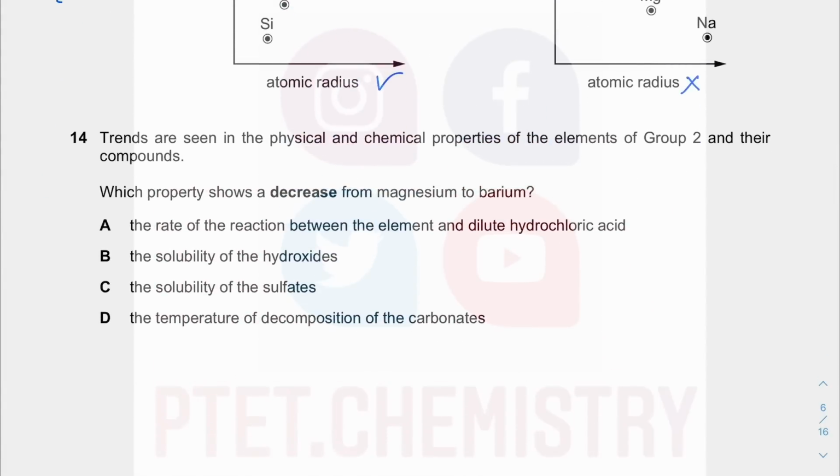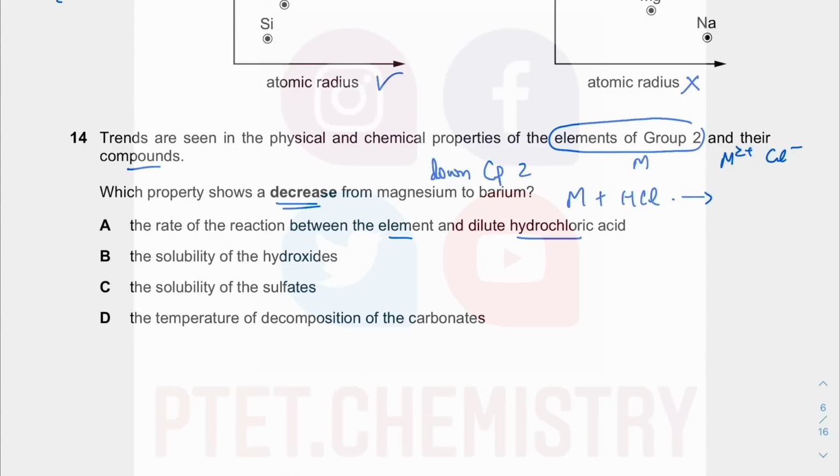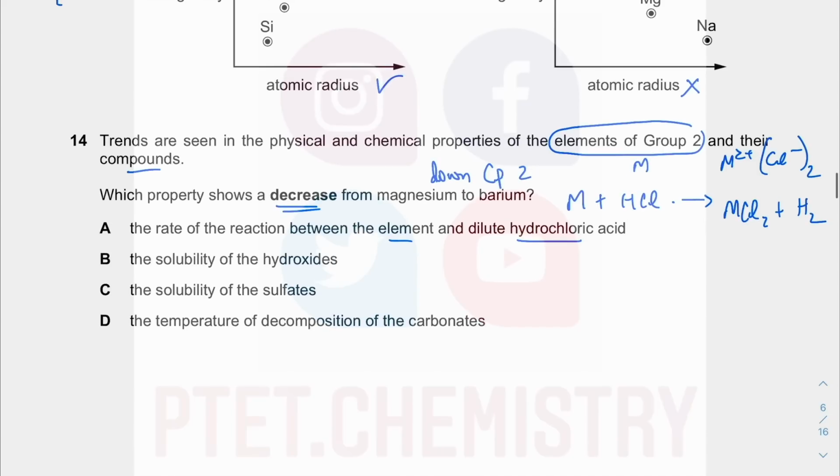Number 14, you have trends in physical and chemical properties of group 2 elements and their compounds, of course. What shows a decrease from magnesium to barium down group 2? What is decreasing? Between the element and dilute hydrochloric acid, when you have M plus HCl, if you have a group 2 element M, you have M2+ and Cl-. Lowest common multiple, LCM, primary school, I think primary 4 when I did mine, you need 2 of these because 2 times minus 1 balances out 1 times plus 2. Okay, you get MCl2 and you will get H2, you get 2 HCl to balance the equation.